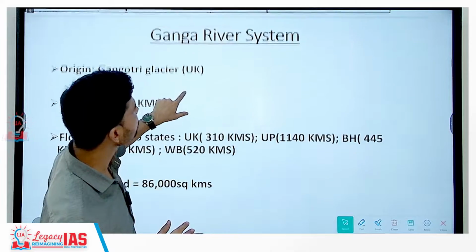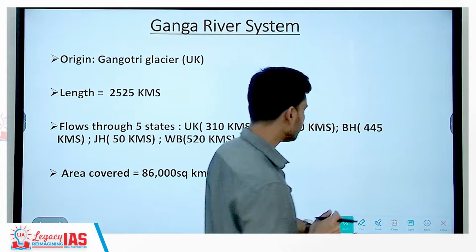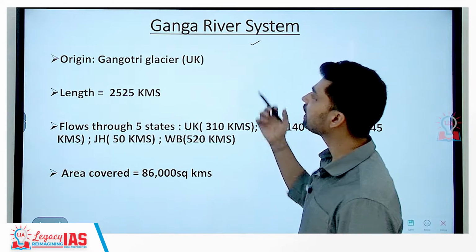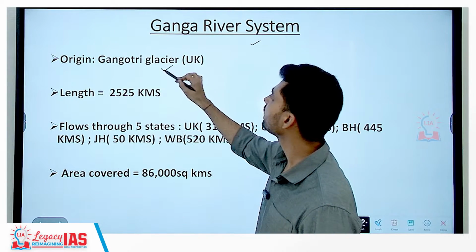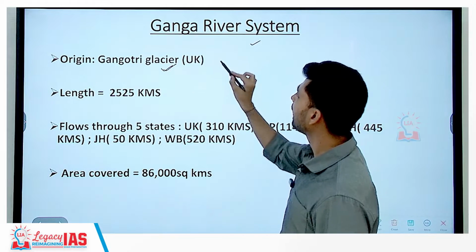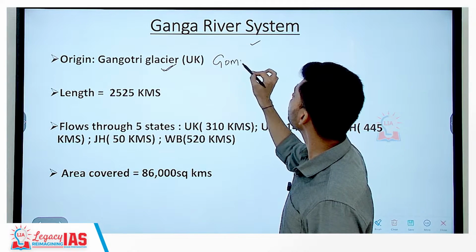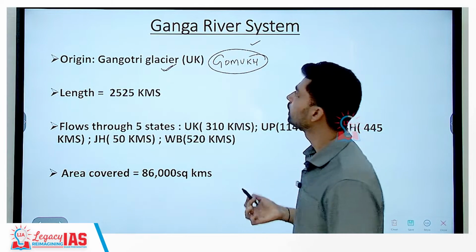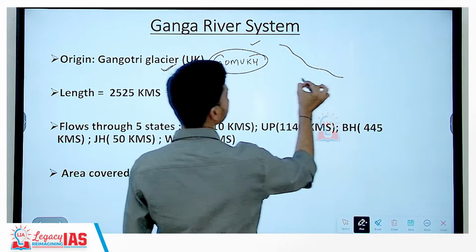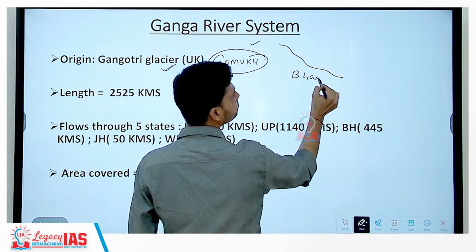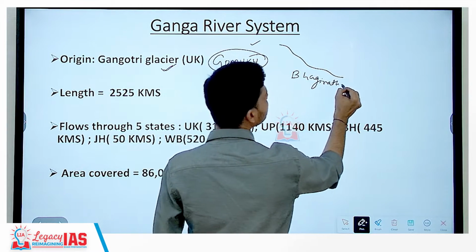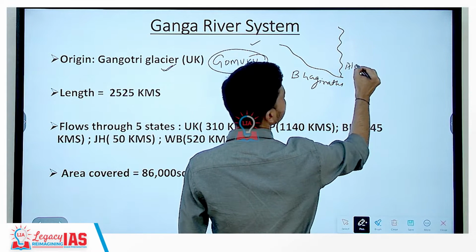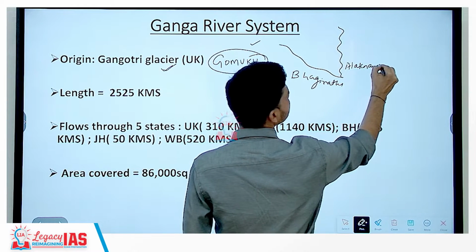The second major river system that is coming out from the Himalayas is the Ganga River system. So the Ganga River originates from a glacier that is called Gangotri Glacier, and the actual place of origin is called Gomukh, situated in the Uttarakhand Himalayas. So from here the river Bhagirathi originates, and then from the peak nearby Badrinath, the Alaknanda river originates.